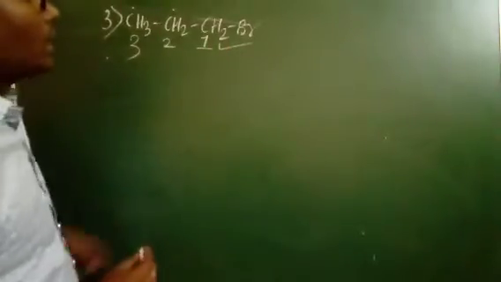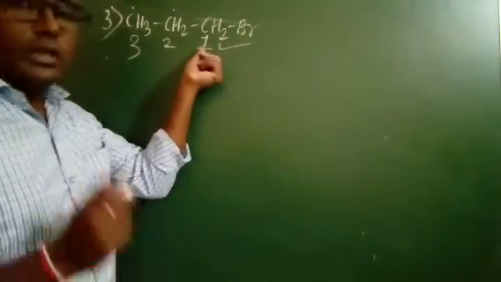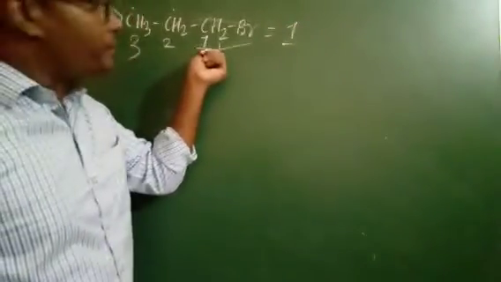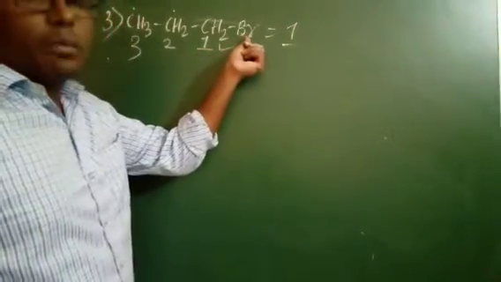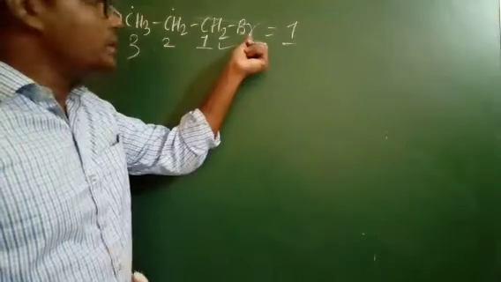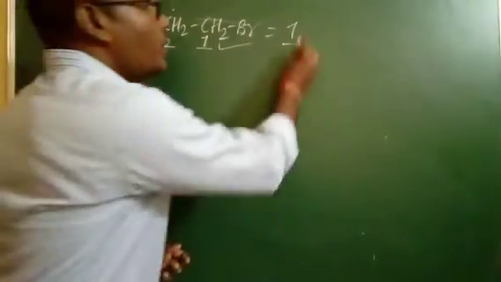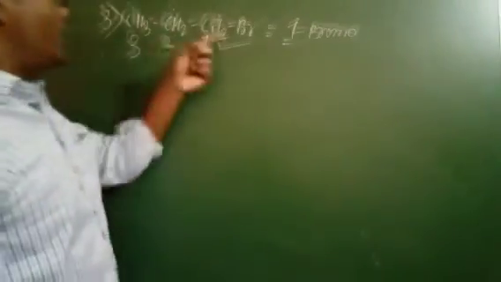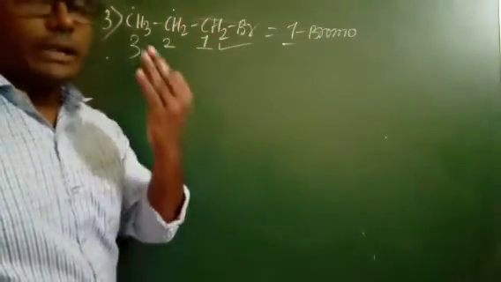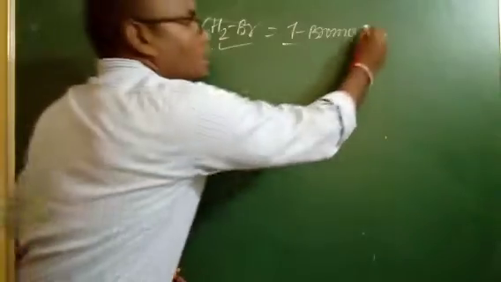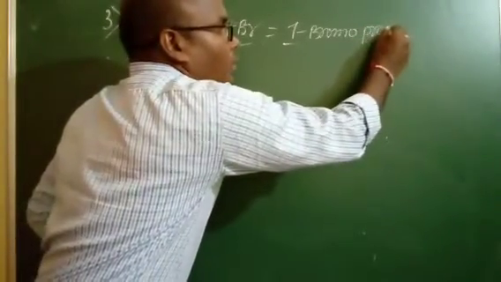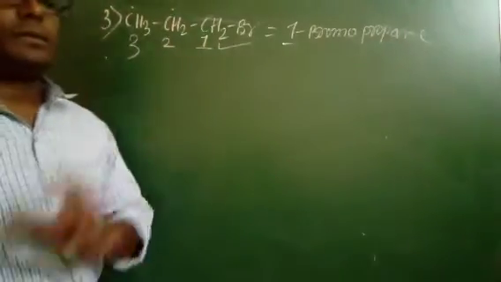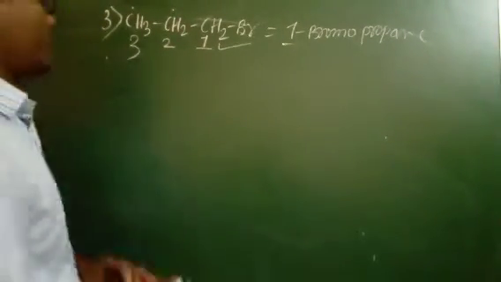First we mention the position of the halogen, that is first carbon, and the halogen is pronounced as halo, that is bromine here, what we call bromo. 1-bromo. And how many carbon atoms are present? 3 carbons. That's why we use the root word propane. Like this. Okay, fine.